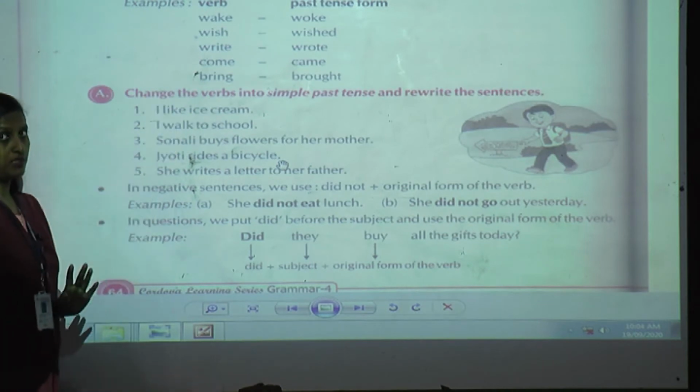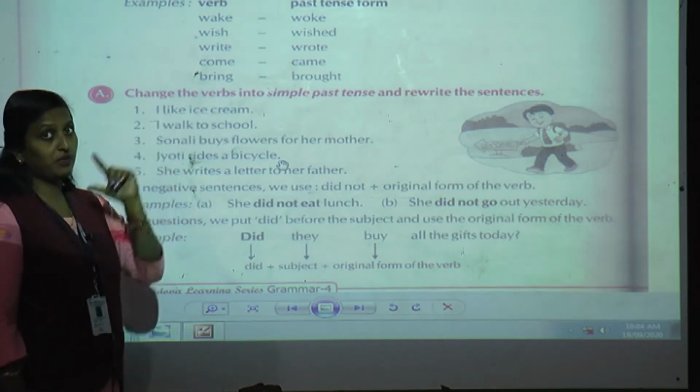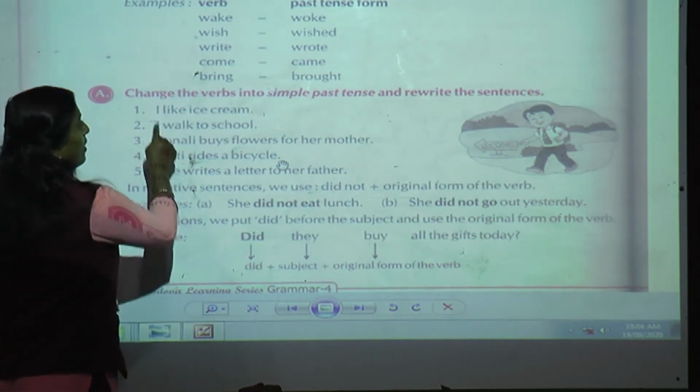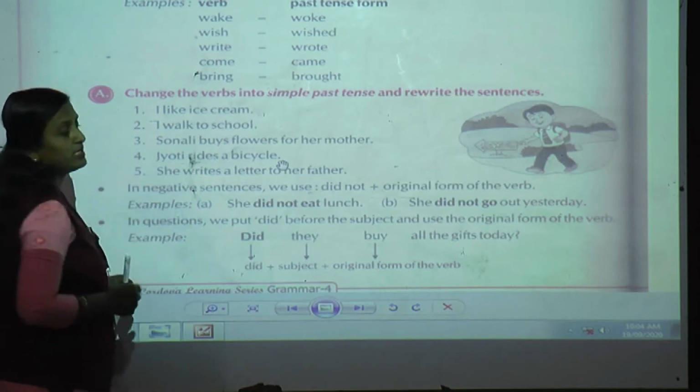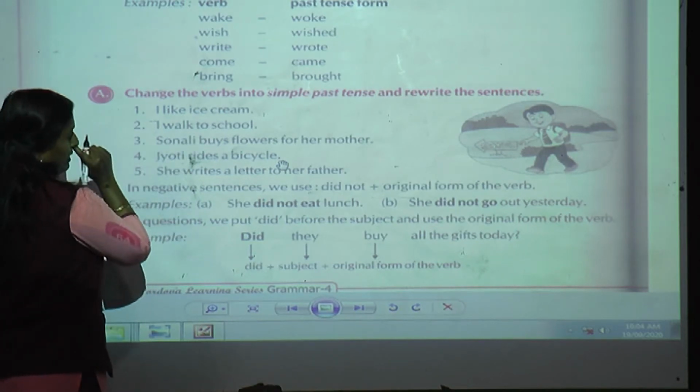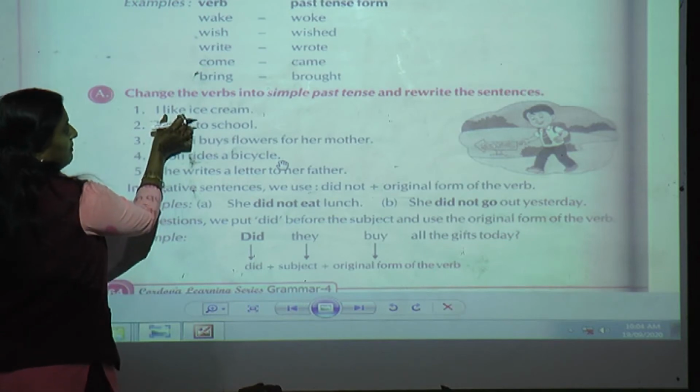Change the verbs means that when you are reading the sentence, it is very important that you are able to recognize what the verb is. Now, I like ice cream. What is the verb over here? Yes, like. So what will be my answer? Now this verb I will change.